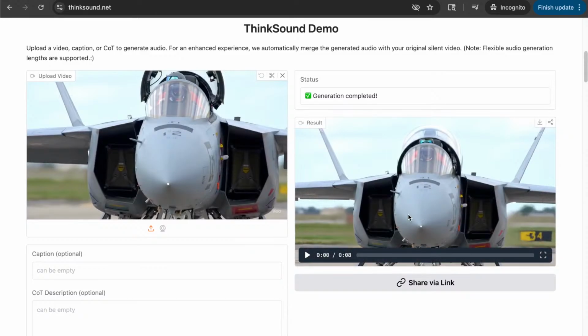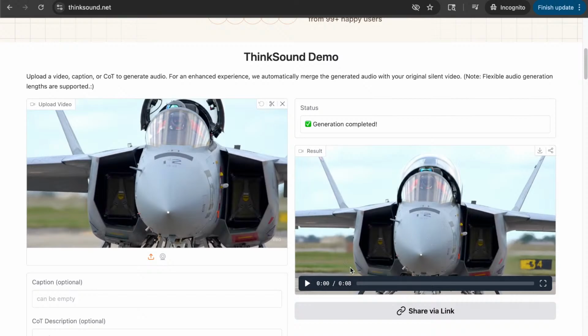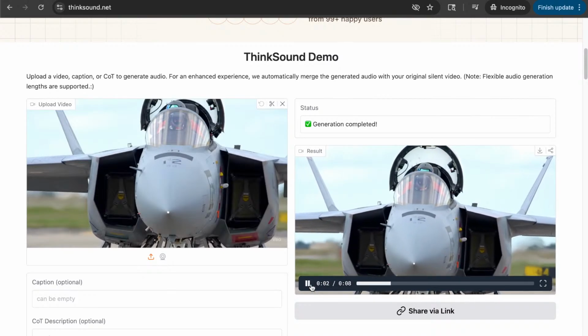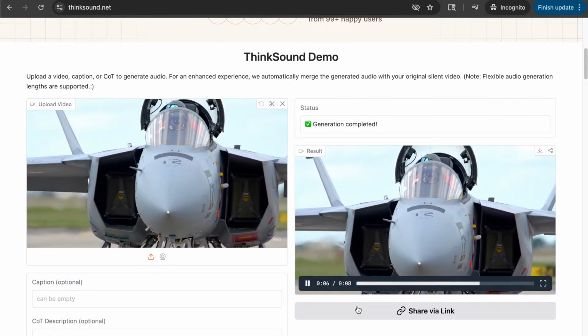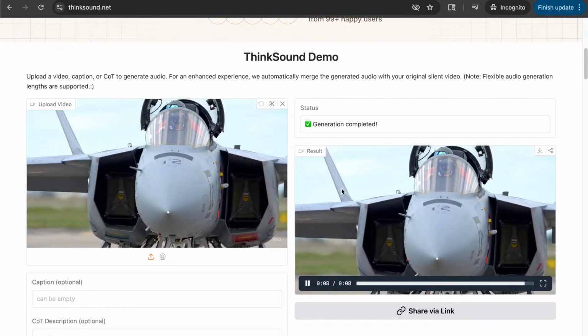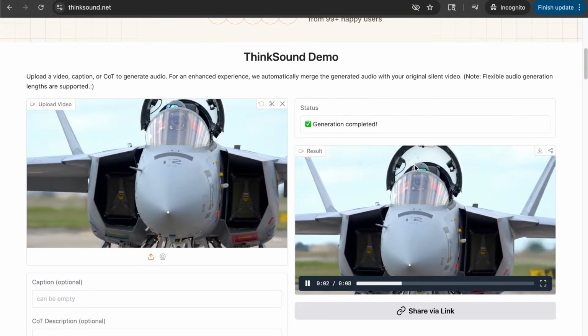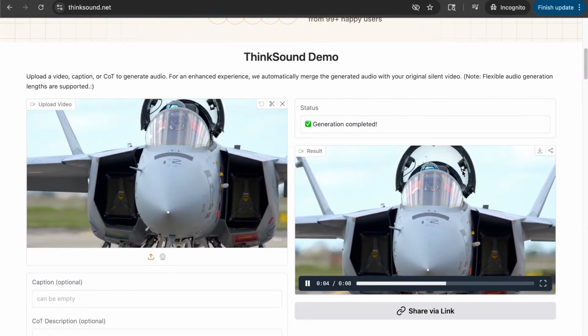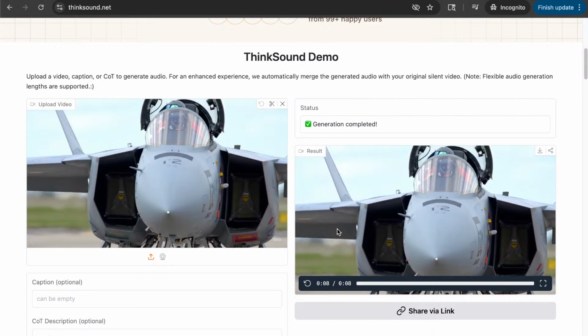So this one is the jet without the sound that we watched, and this one is with the sound. So it's fairly quick. Let's hear it. So it's pretty good because it's very complex, right? We have the turbines here, we have this one here opening, and we have those motions here.